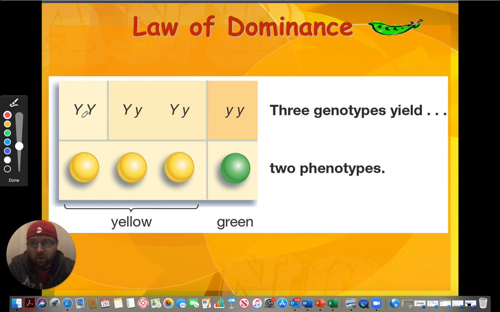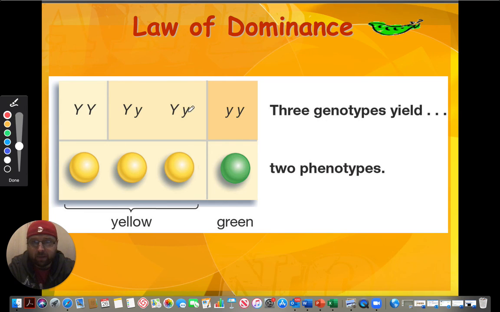All right, so capital Y gets us yellow. That's the dominant trait. In the case of our hybrids, or heterozygous individuals, capital Y, small y, the dominant capital Y dominates over the small y, and we get a yellow pea. Same thing here.